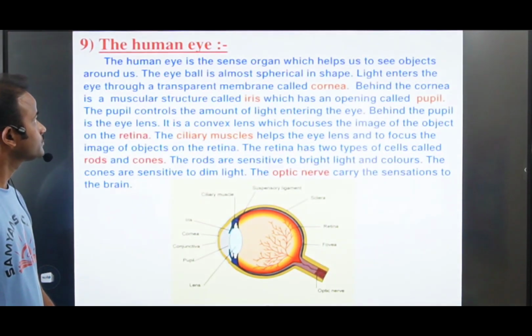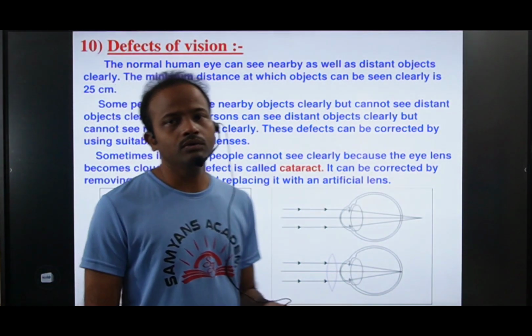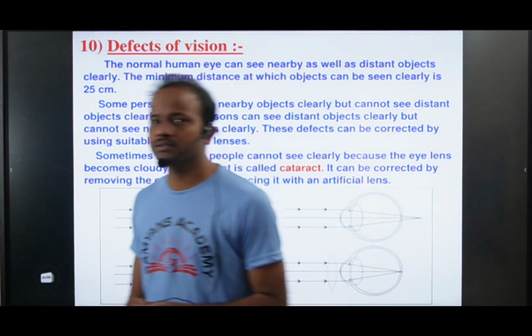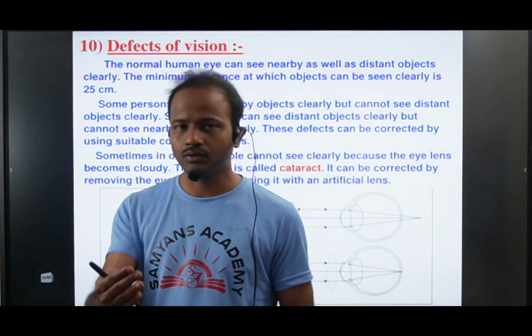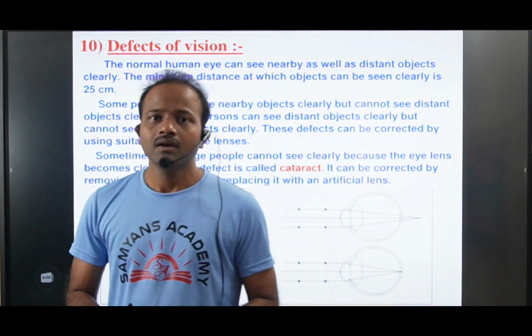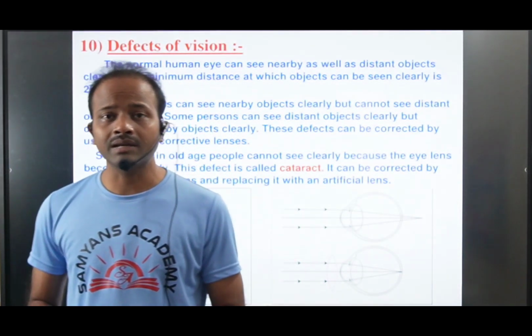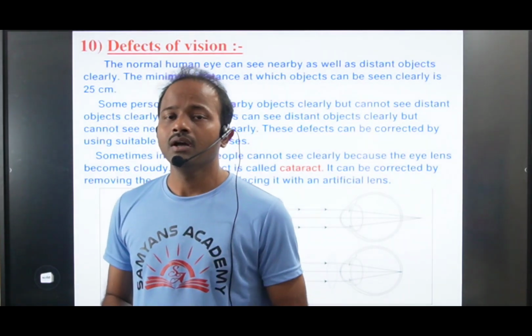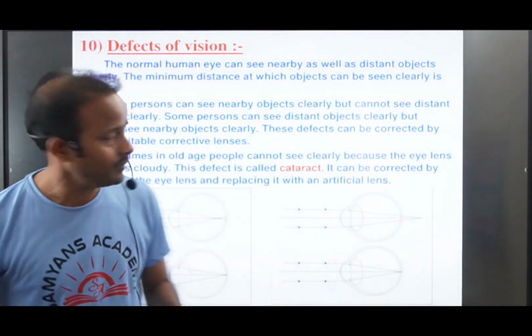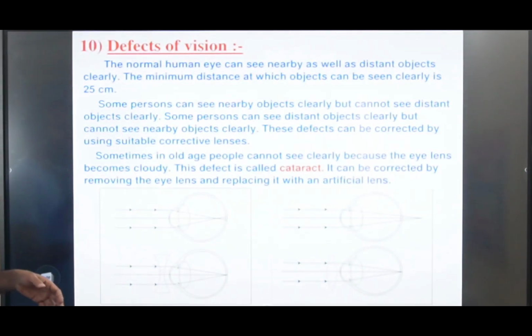Now you see defects of vision. We have two types of defects. Some persons can clearly see nearby objects, but they cannot see distant objects. Some persons can see distant objects, but they cannot see nearby objects. Like that, we have two defects of our eye. So now let us see about the defects of vision.